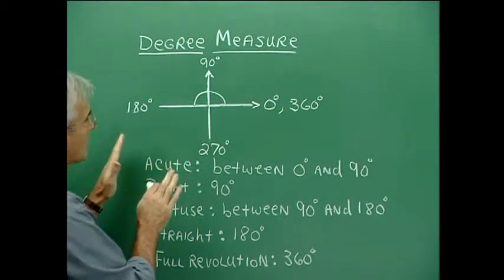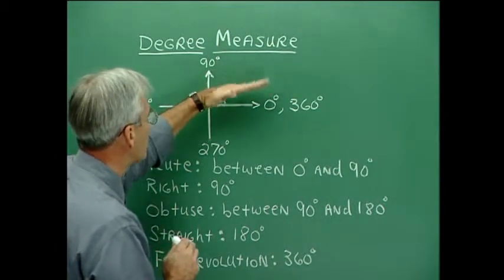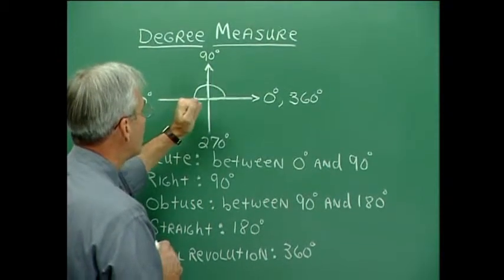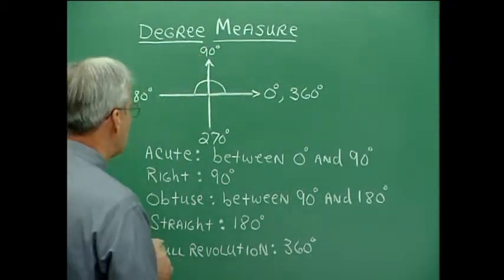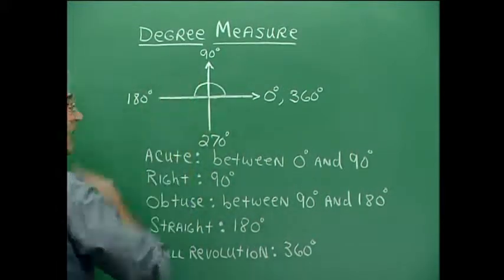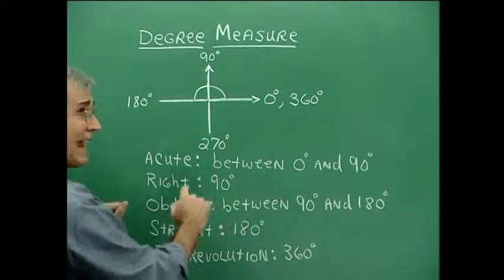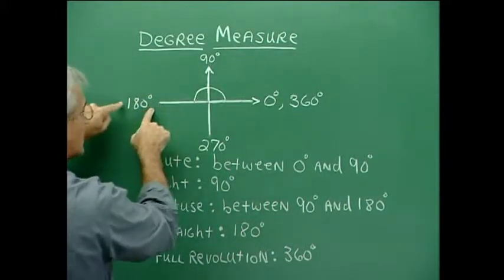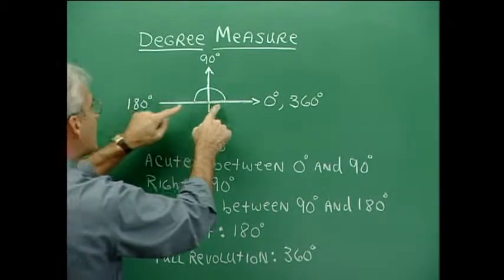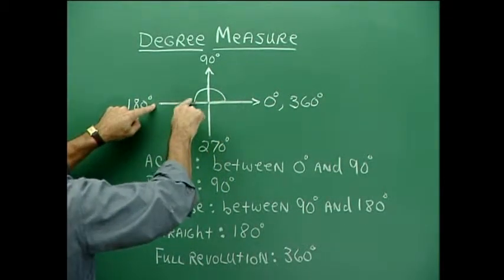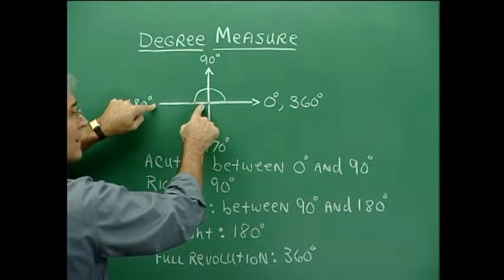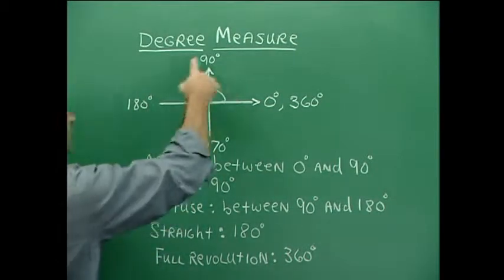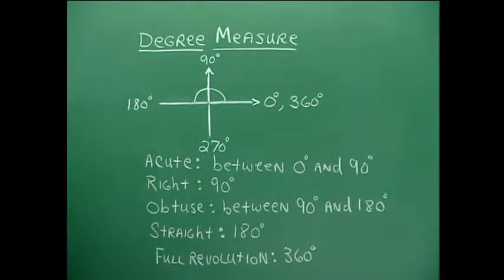We know that acute angles are angles that have a terminal side that fall in the first quadrant. And if we're measuring in degrees then an acute angle would be an angle between 0 degrees and 90 degrees. And a right angle is an angle of exactly 90 degrees. And an obtuse angle, with the terminal side falling in the second quadrant, would be an angle between 90 degrees and 180 degrees. And once we get to this point of exactly 180 degrees for our angle, which we're showing here, we have what's called a straight angle for obvious reasons, I think. And the full revolution, as we mentioned before, is 360 degrees.